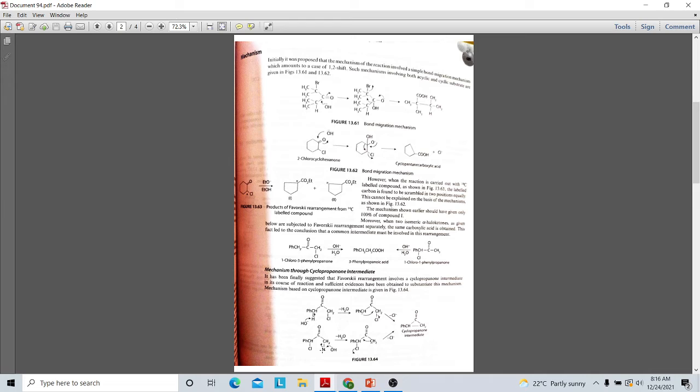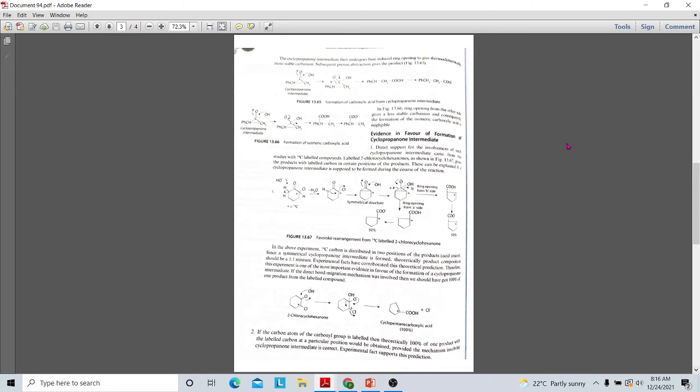Here also you can see this. If a proton is abstracted from this position, this will form a cyclopropanone intermediate, like this. Once the cyclopropanone intermediate is formed, a more stable carbanion will be formed. This is the cyclopropanone intermediate. The OH minus base is present here. Under the influence of this base, this will be shifted to O minus.